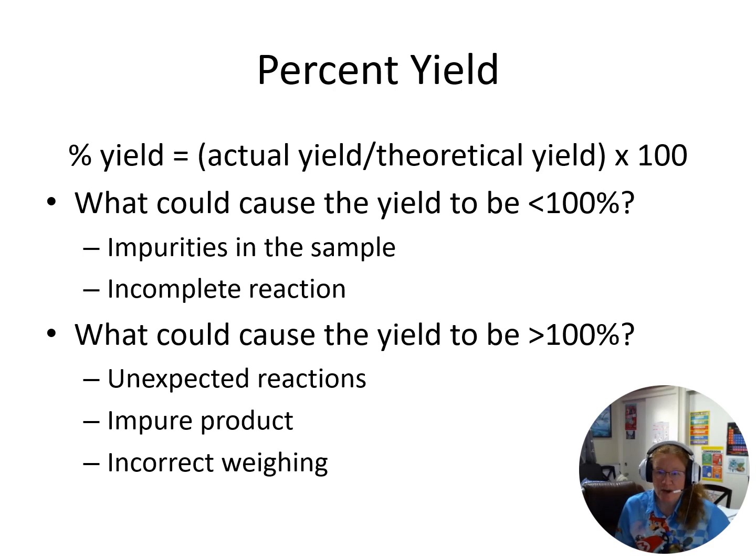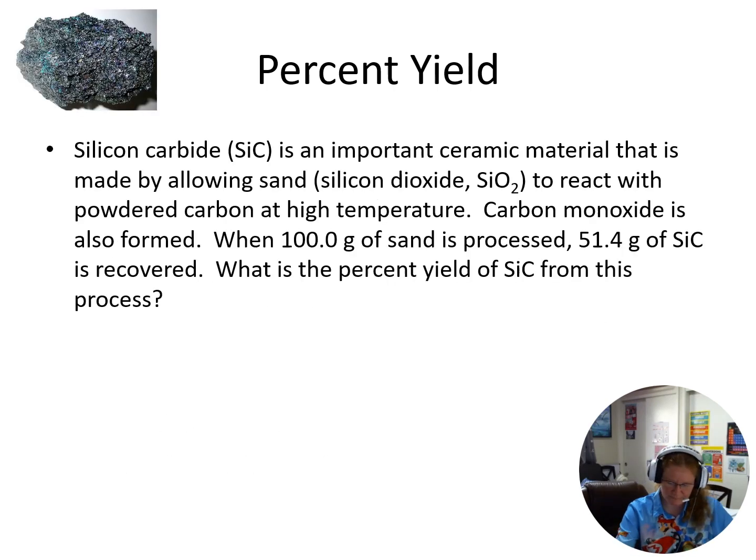Okay, so what could cause these numbers to be off? Again, we could get impurities, we could have an incomplete reaction, we could get a side reaction, a product that's impure, maybe we weigh something incorrectly. Okay, so let's look at an example here.